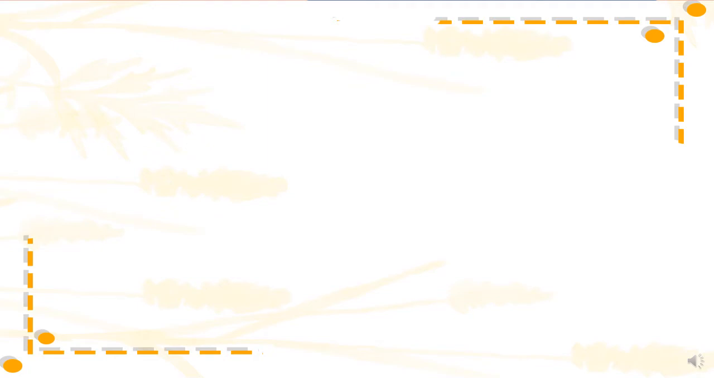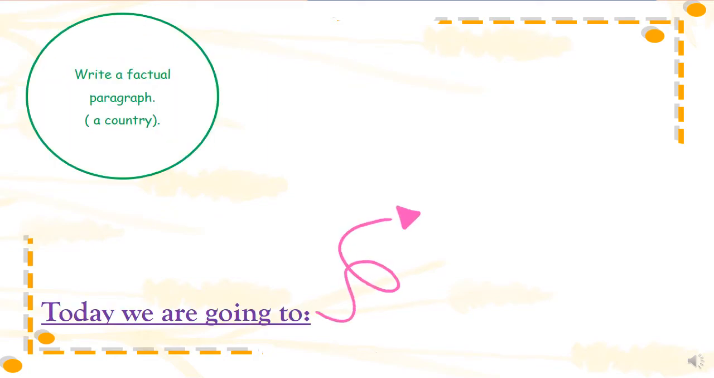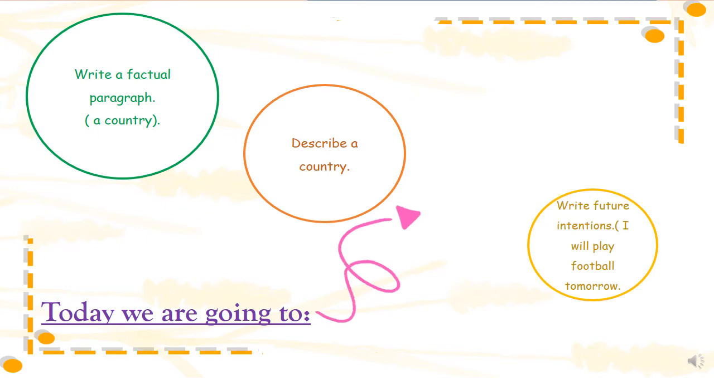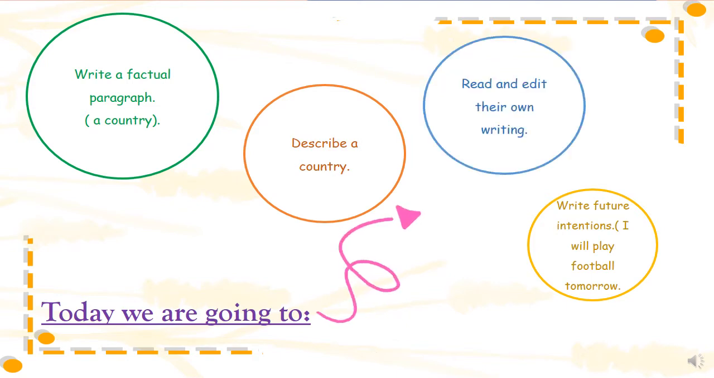Today we are going to write a factual paragraph about a country, describe a country, write future intentions. For example, I will play football tomorrow, and read and edit your own writing.